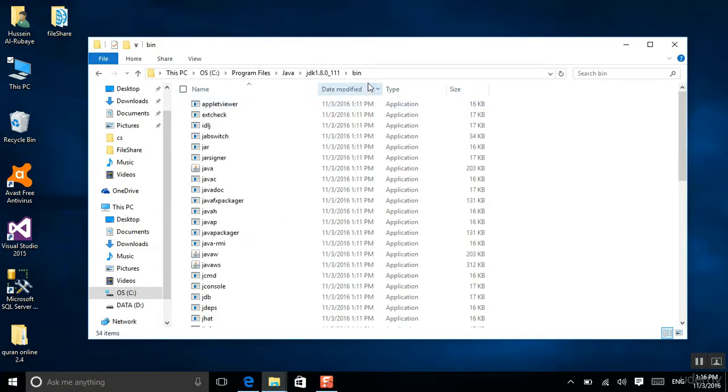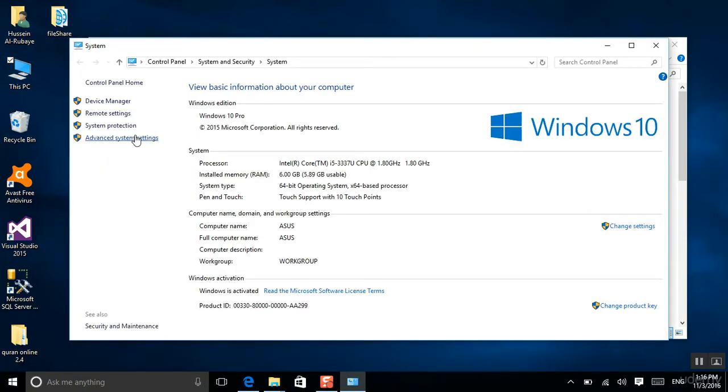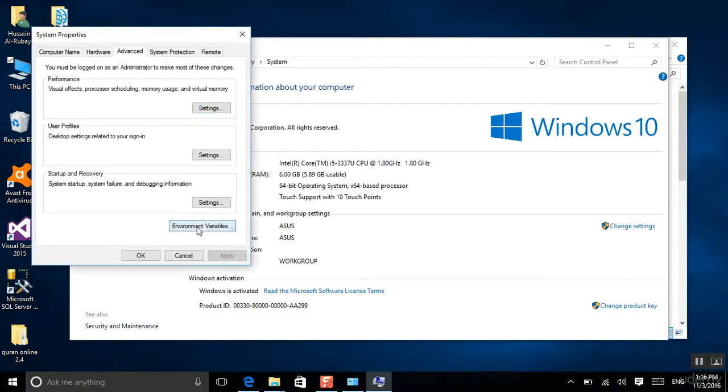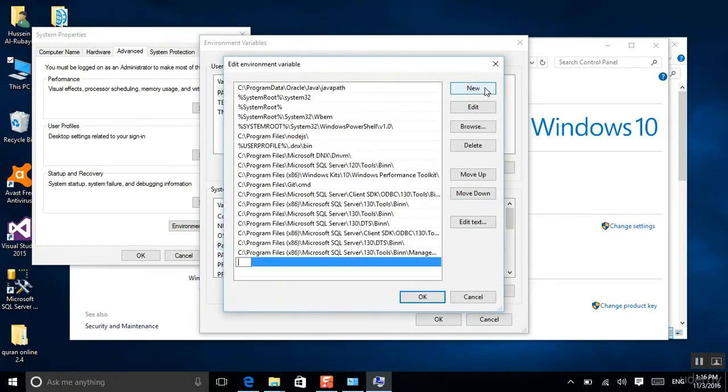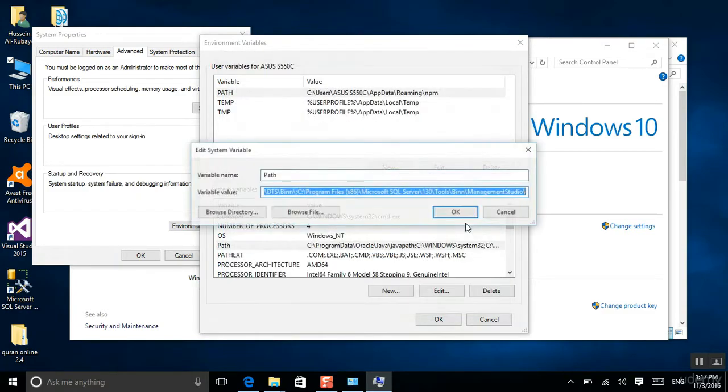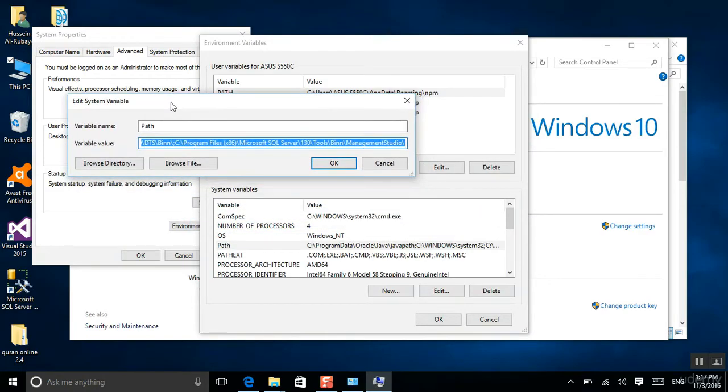Then go to bin, take all this file path, right-click, copy, and go to your computer, right-click, Properties, then Advanced, then Environment Variables. Then look for Path, double click on it, click New, add this path, and click save. Maybe you are using an old version of Windows, so when you click on Path, you will see it in this way.